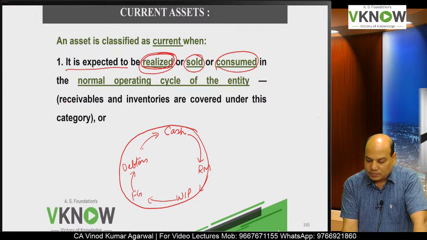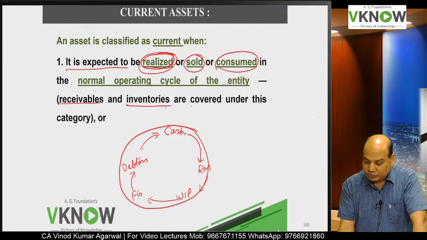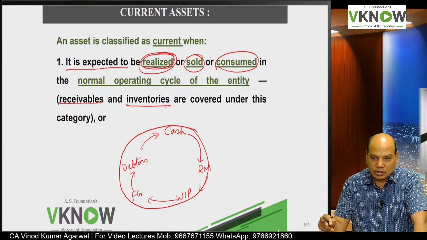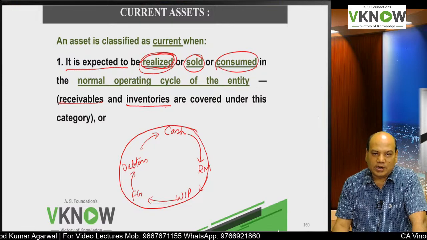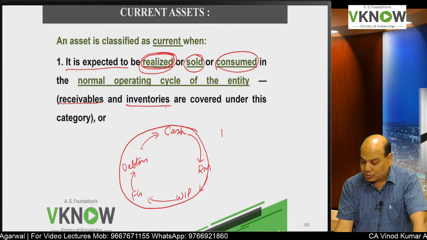Example, only example, receivable. It can be anything more also. Inventory. If these are expected to be recovered, realized, consumed, sold in this normal operating cycle period. Normal operating cycle period can be suppose 15 months.